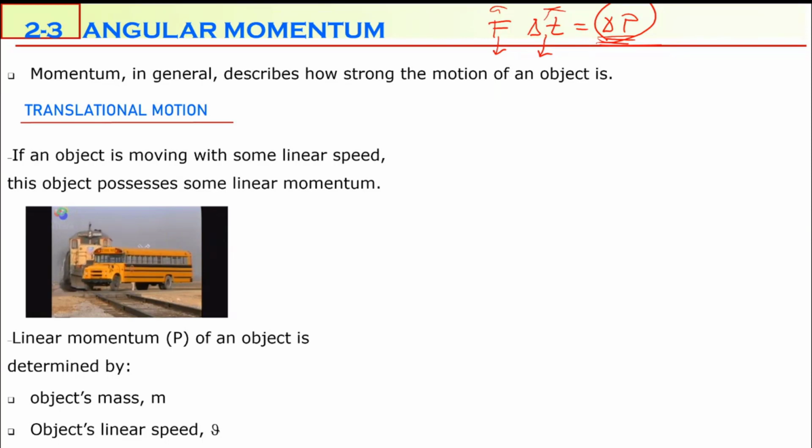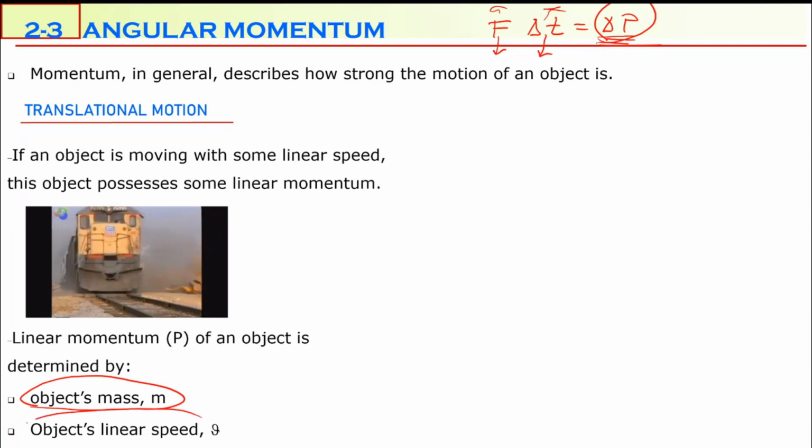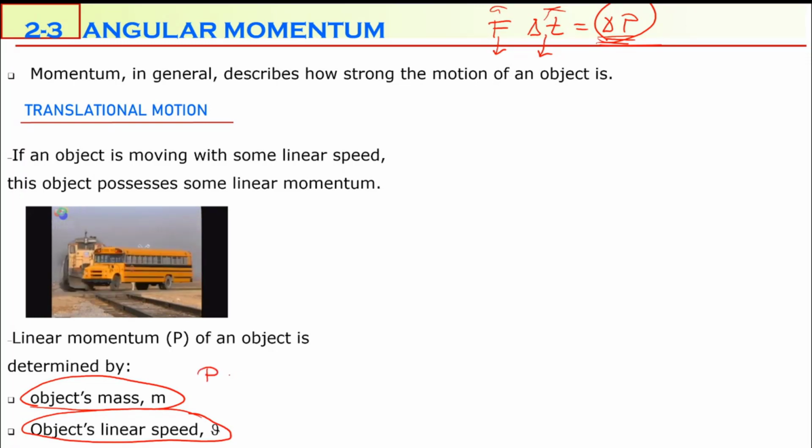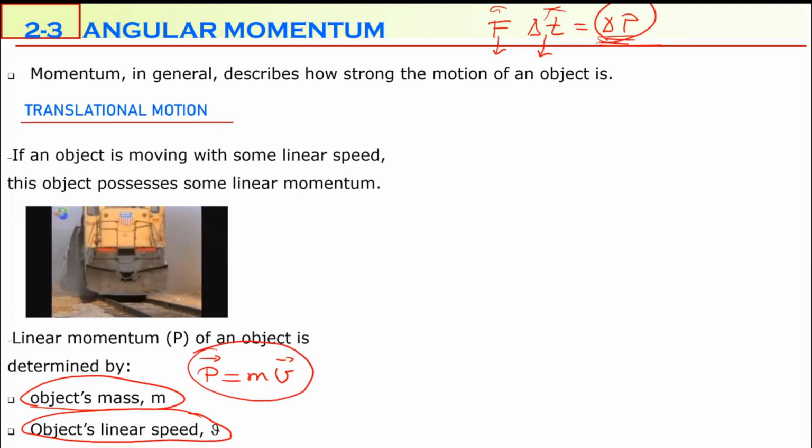In translational motion, momentum depends on two things. One of them is the object's mass. The second one is the object's velocity. But we don't talk generally about velocity in this 12th grade; we talk about the object's linear speed. And you can calculate the momentum by m times v. Momentum is a vector quantity: mass is a scalar quantity multiplied by velocity. This is the equation for calculating the linear momentum, which is about translational motion.